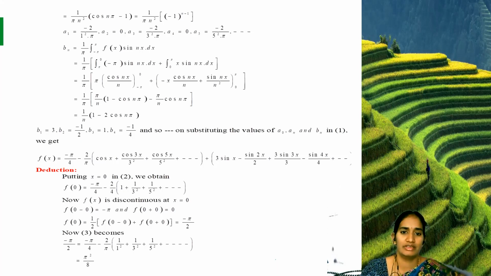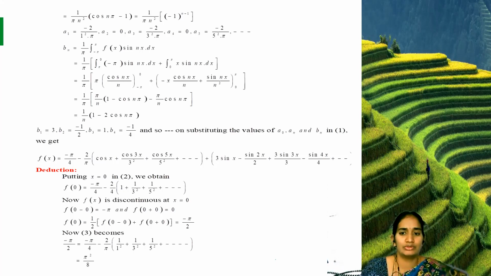So v1, integration of v is v1, cos nx by n. Differentiation is sin nx by n square. So one negative already here, negative into negative is positive. So now substituting upper limit minus lower limit, we get 1 by n, 1 minus 2 cos n pi. Sin 0 is 0, sin n pi value also 0. So now we are substituting n value 1, 2, 3. We are writing b1. n is 1, b1 equal to 3, b2 equal to minus 1 by 2, b3 equal to 1, b4 equal to minus 1 by 4 and so on.